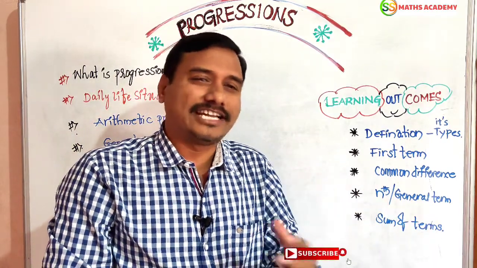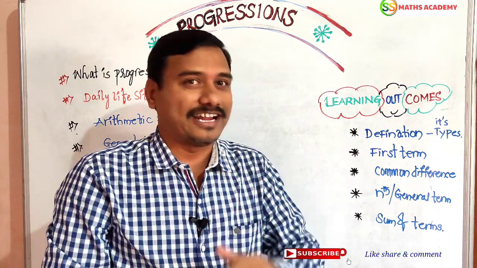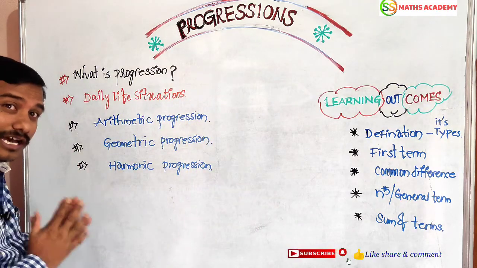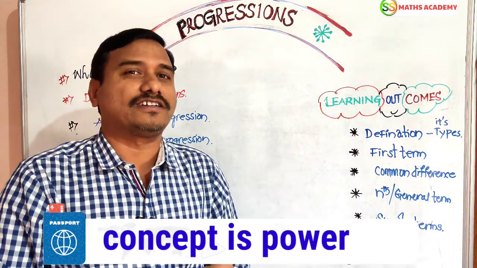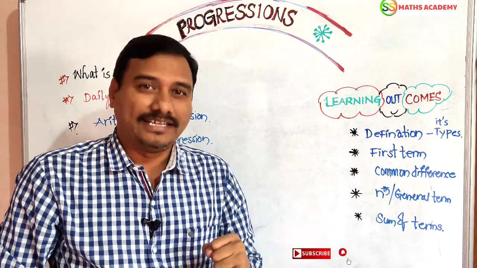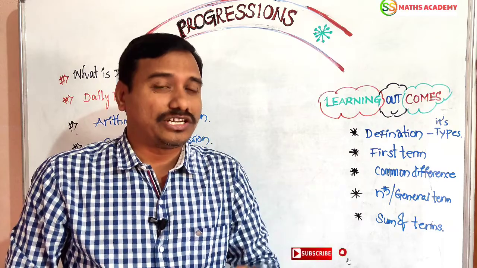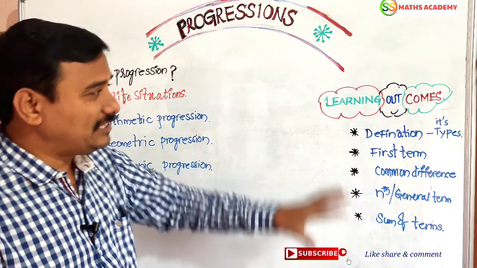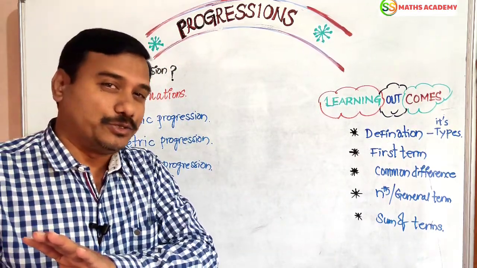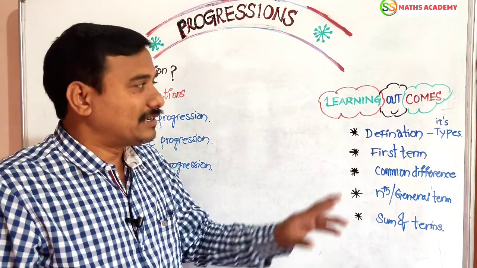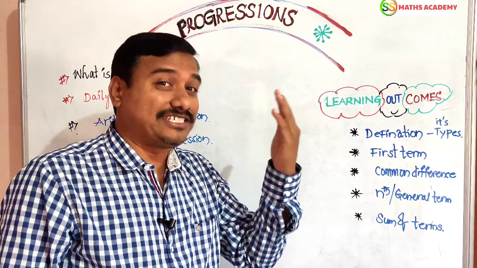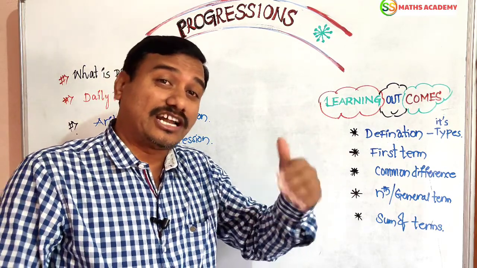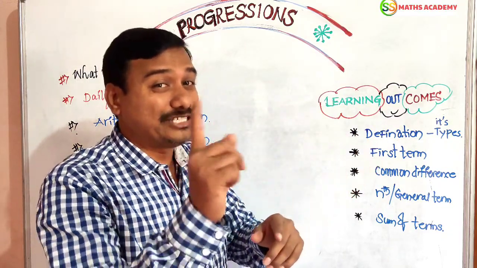Progression is nothing but the study of natural numbers, dear friends. You should remember that. And in this chapter, you should understand what is there in the world. Already I told you every time, concept is power. A person who has a beautiful concept is ready to solve any kind of question accurately, with fast calculations. Am I right or not? In that way, this is a beautiful concept I am explaining to you today in our introduction video, dear friends. I hope you understood the previous topics also. I completed them very detailedly and gave beautiful practice questions also. The answers I will post in the next videos also. You have to see them in our playlist.